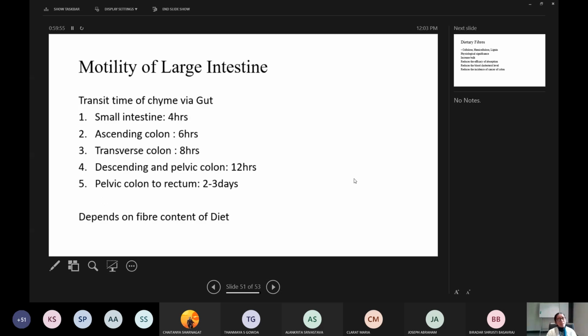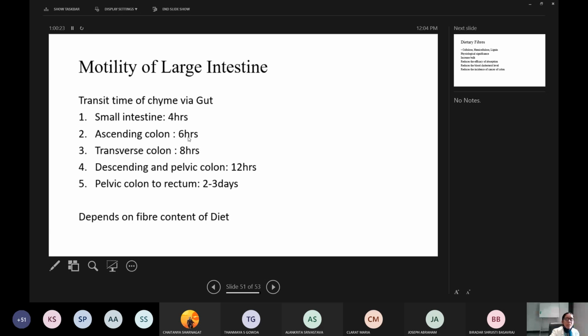So this is the slide showing the transit time of food in our GI tract. After a barium meal, if you take a series of X-rays, you will get the transit time of chyme via the gut. To reach the small intestine, it takes around 4 hours.